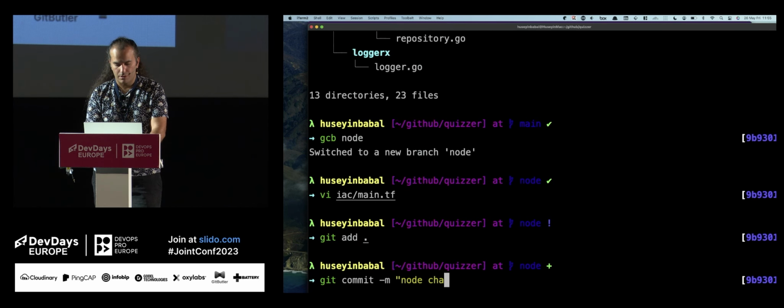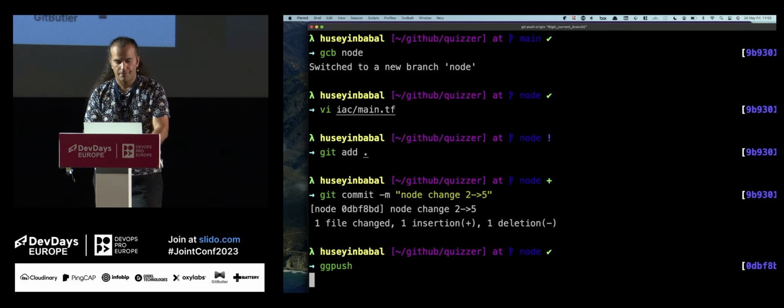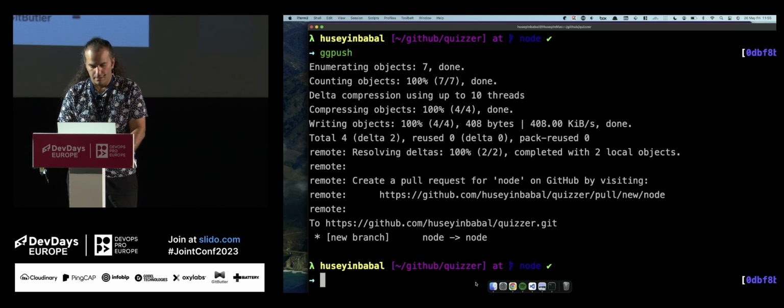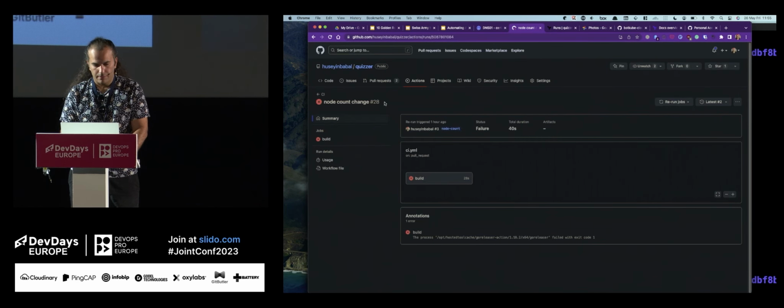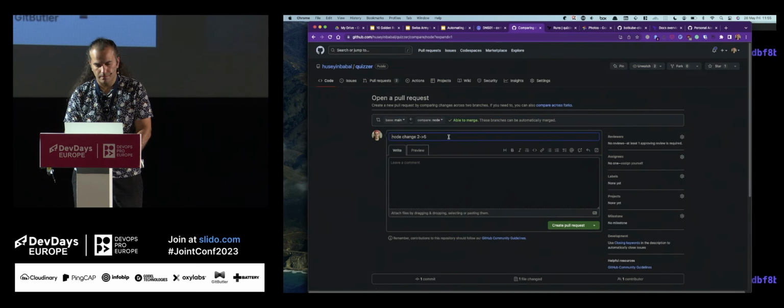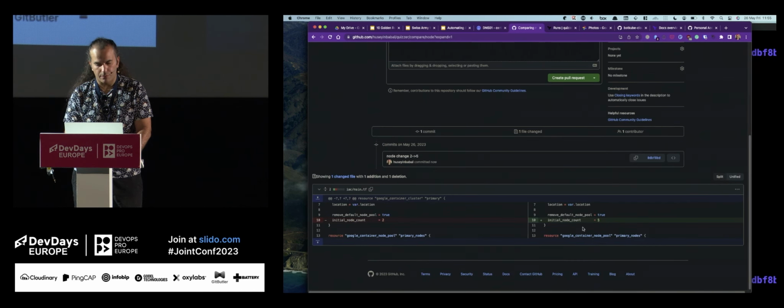Node change. Now I will create a PR, pull request for this. From 2 to 5, create a pull request, and I will zoom this browser to see.